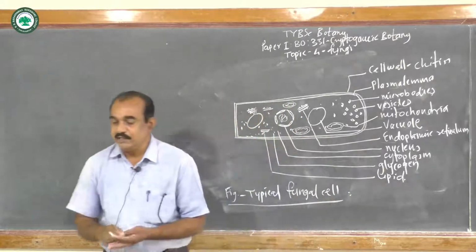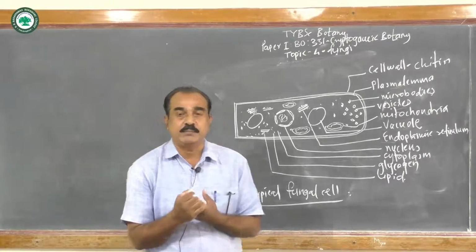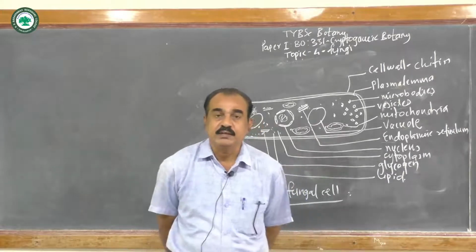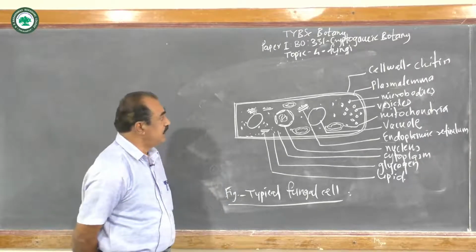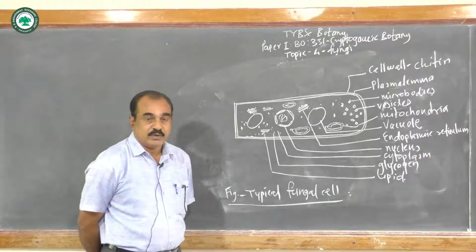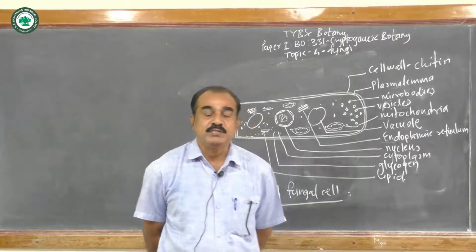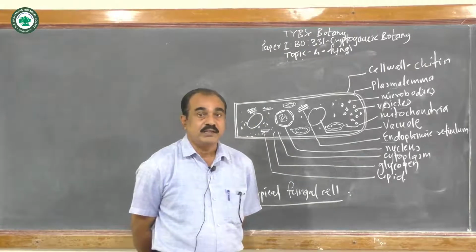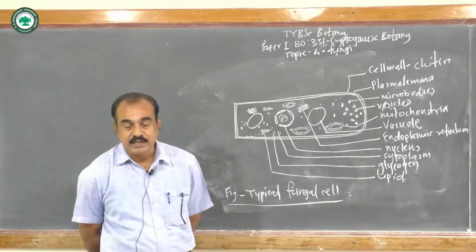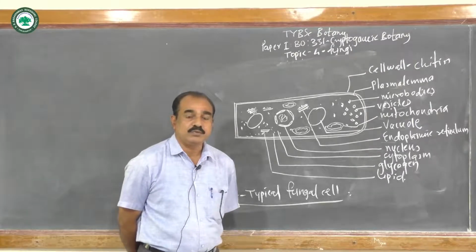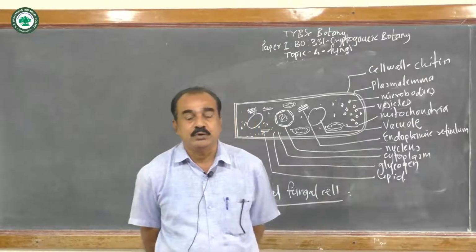So this is the diagrammatic representation of the typical fungal cell. It is eukaryotic in type. That means it has a nucleus at the center, and the nucleus has the nuclear layers. That is, it has an outer and inner layer. Now externally it is bounded by a cell wall. Generally in fungi, the cell wall is formed from cellulose, and that cellulose in fungi is called chitin, and other contents are also there. Inside this there is another layer which is called the plasma lemma. Generally this plasma lemma controls the transport in and out of the cell.